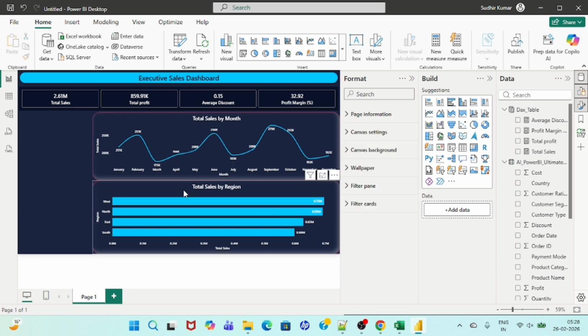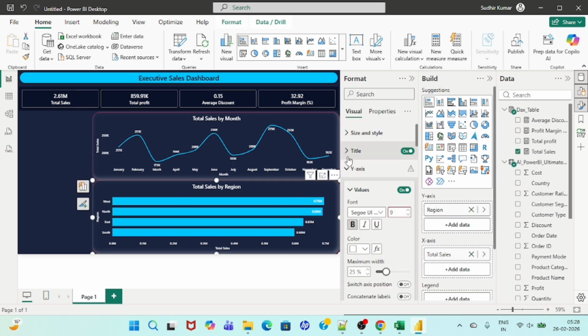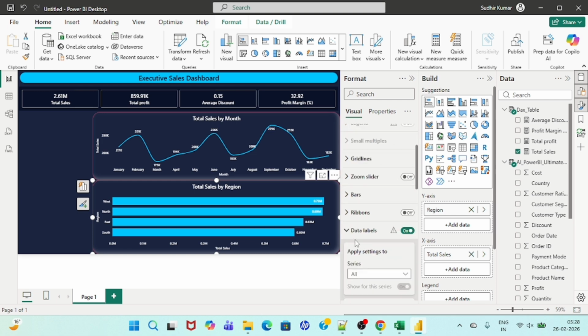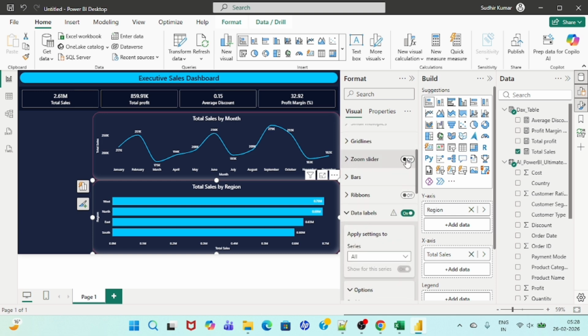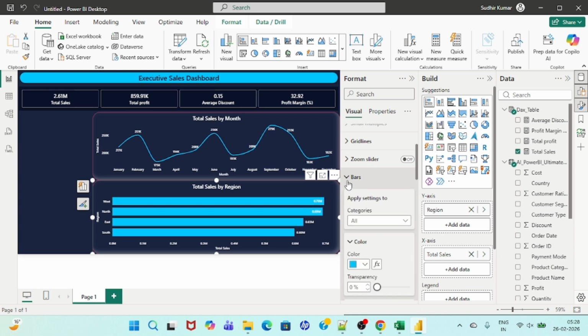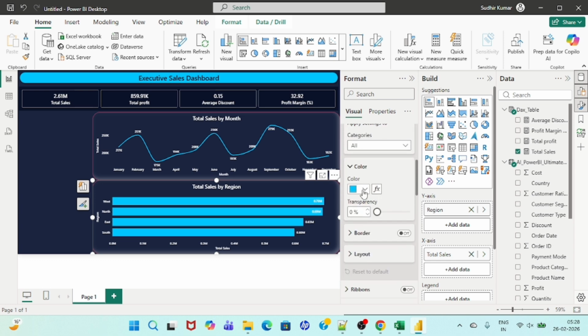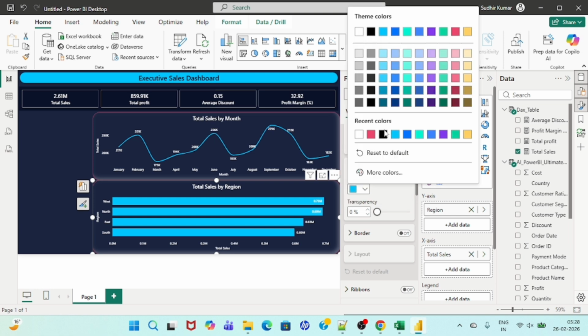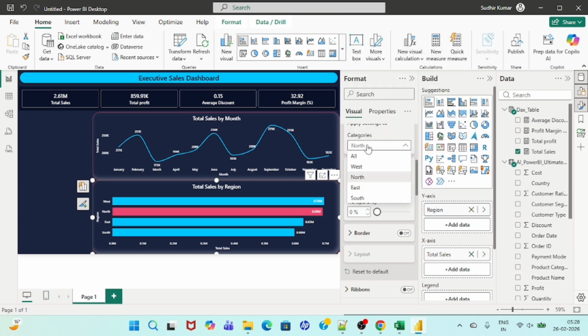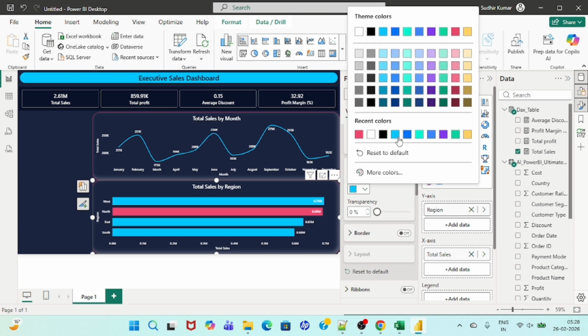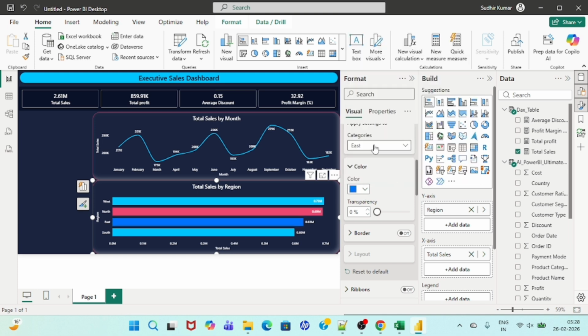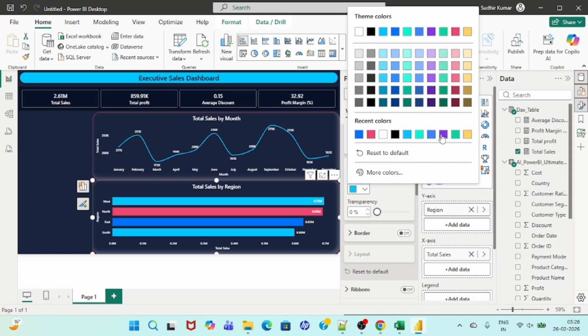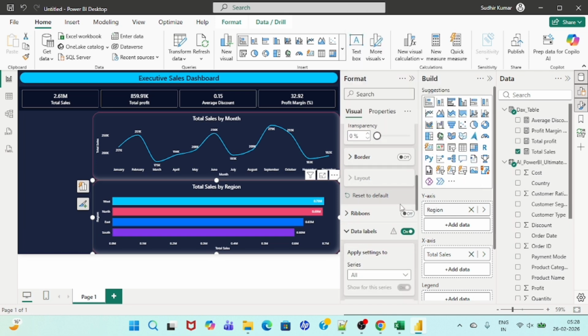Now select this one. We can change the color as well. If we want, then we have zoom slicer. If we want to add, we can add the zoom slicers, but if you want to change the bar colors, we can change the bar colors as well, to show the region wise color. So we can say west is okay, north, if I change the north, let's select this one, then we can say east, we can go for this color. Then we have south, we can go for this color. Okay, so it is reflecting.